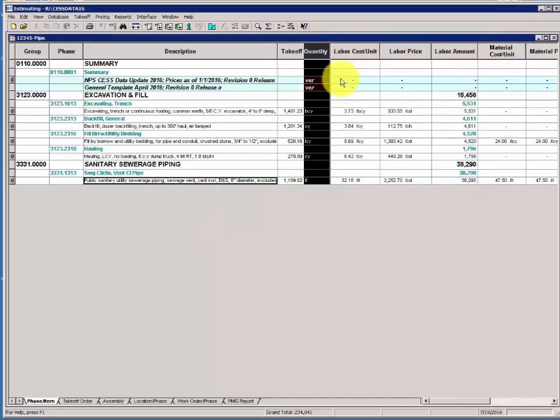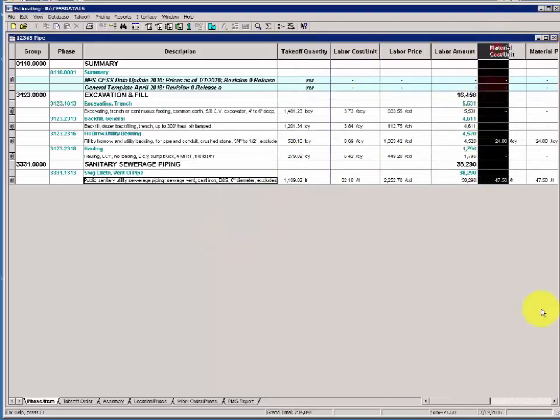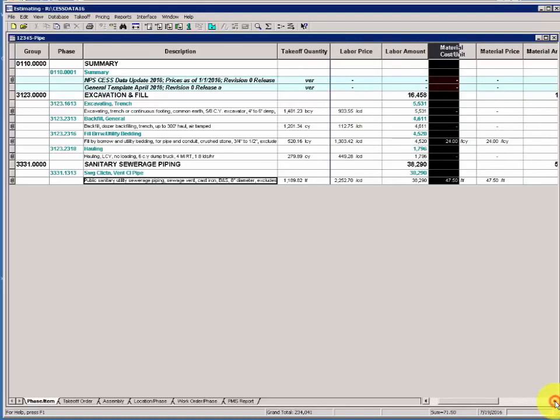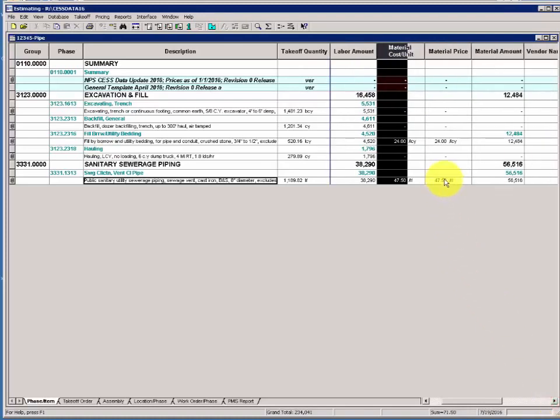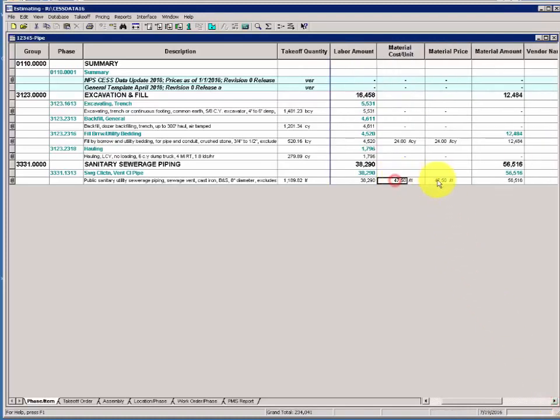Click OK again here, and notice that your cost per unit is returned here along with the material price. Now notice the cost per unit and material price are the same at the moment. Click on the material price and type 40. We're going to change the price to $40 a lineal foot. And notice, because there's no waste factor, the cost per unit and the material price are the same.